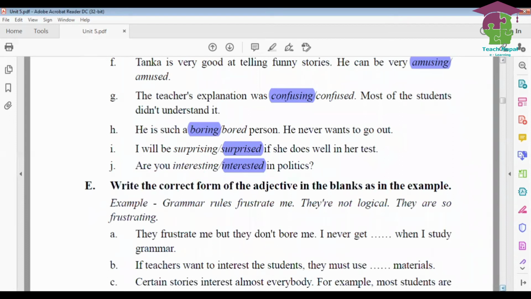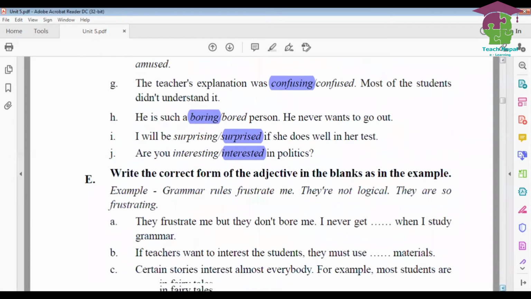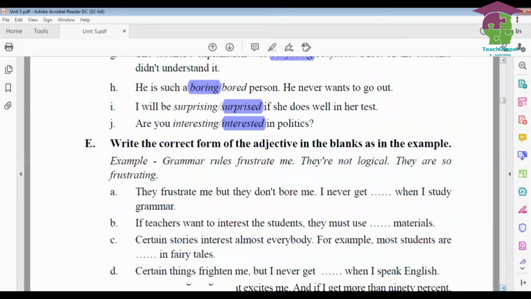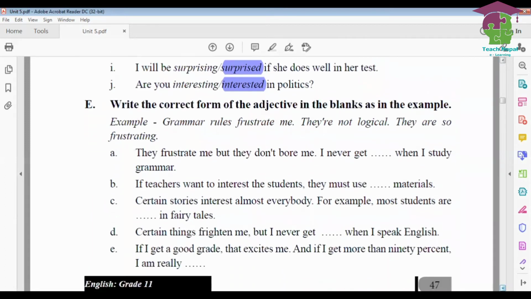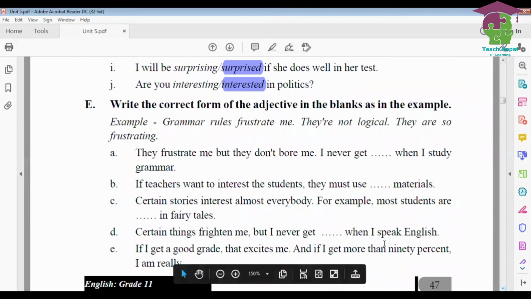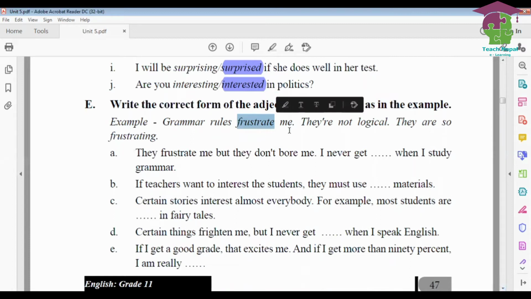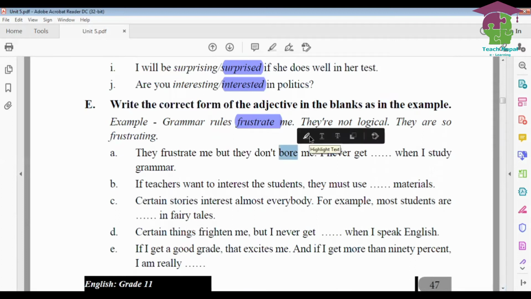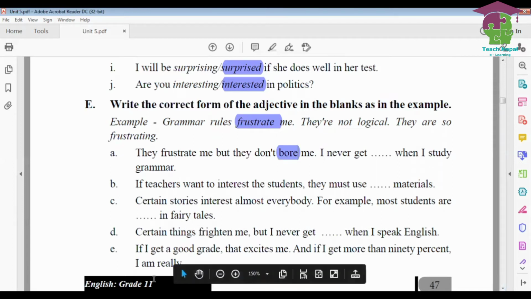Write the correct form of the adjectives in the blanks as in the example. Example, grammar rules frustrated me. So you see frustrated is verb here, so you need to use the adjective form, and it is adjective form is frustrating, right? So you need to use the adjective form of the verbs given there. Number 8, they frustrate me but they don't bore me. Bore is verb here. Now adjective here is you need to write boring, right? You need to write boring here.